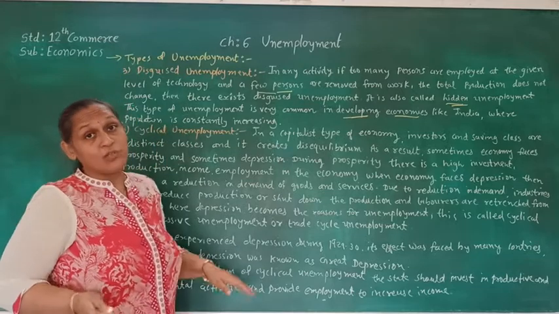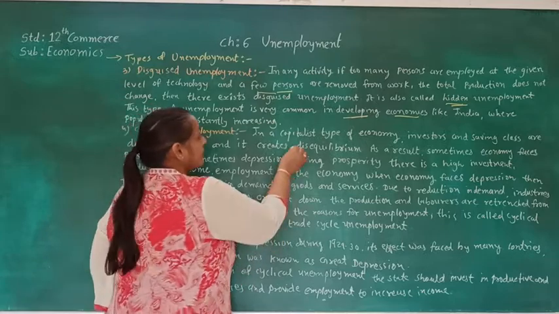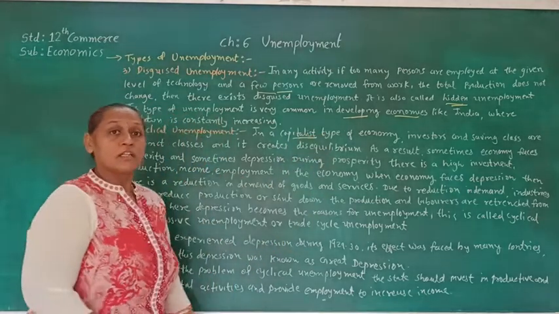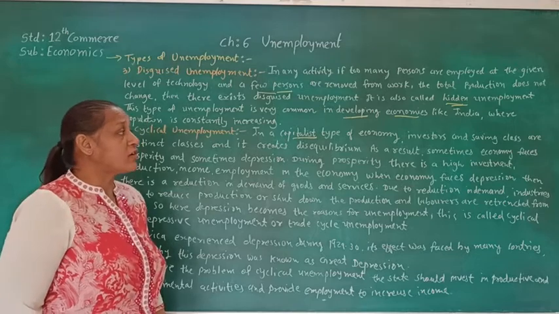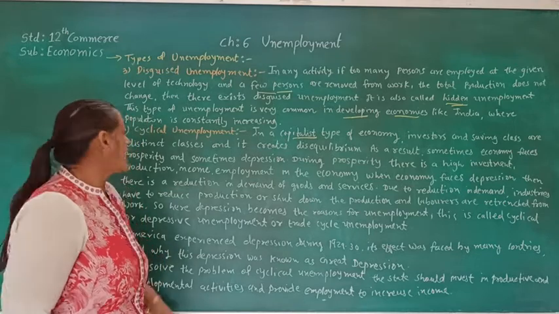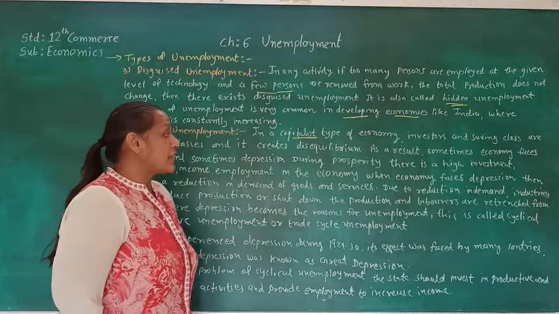Cyclical unemployment is mostly seen in a capitalist economy. In a capitalist type of economy, the investor and saving classes are distinct classes and it creates disequilibrium.